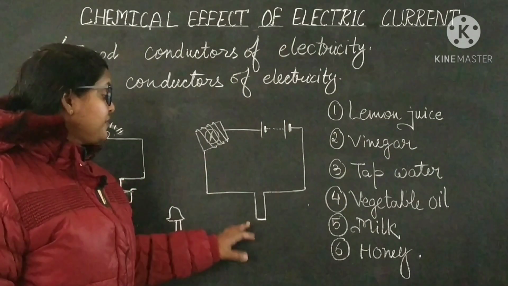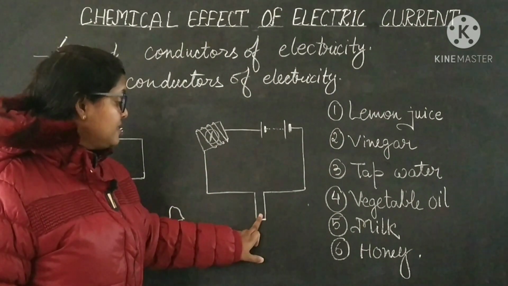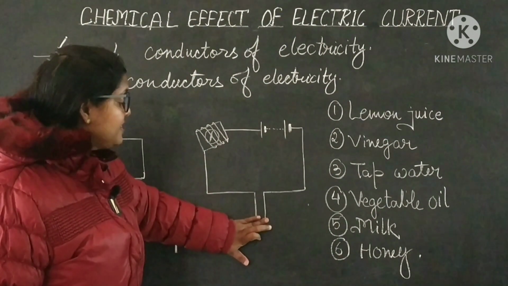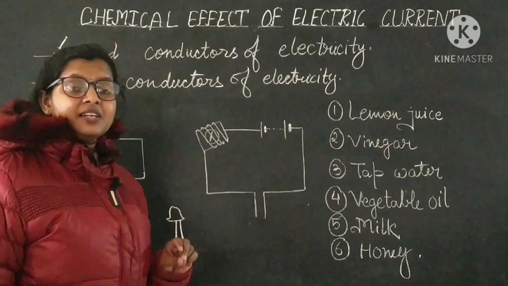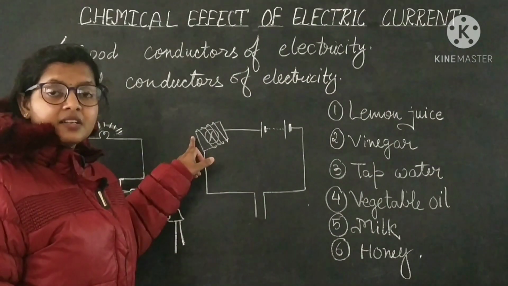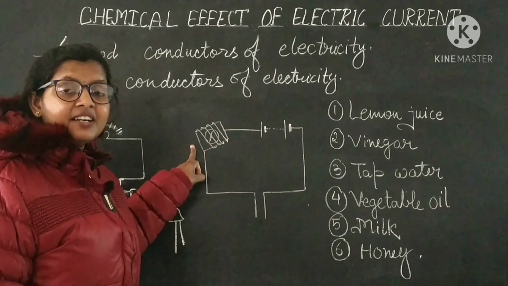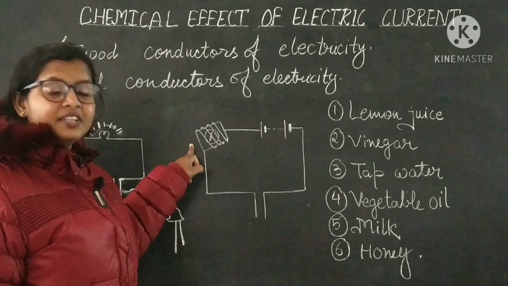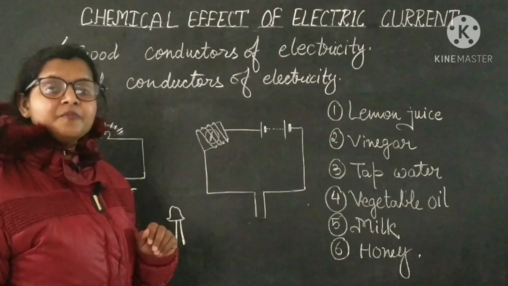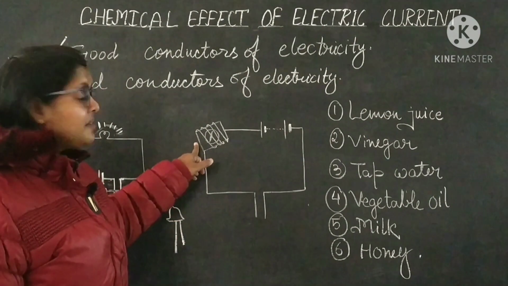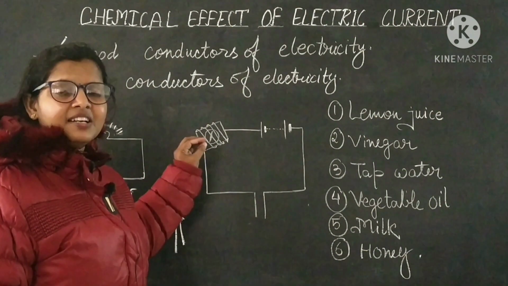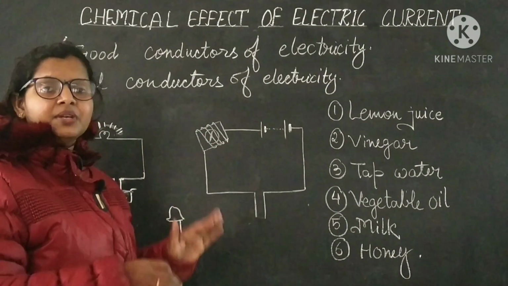It means if the material you are testing here with the help of these two connecting wires is a good conductor of electricity, then due to the magnetic effect of current, the compass needle will show deflection. It is another activity which is given in your NCERT book. So in case of a good conductor, the compass needle will deflect more, and in case of a bad conductor, it will deflect very little, or it may not deflect.